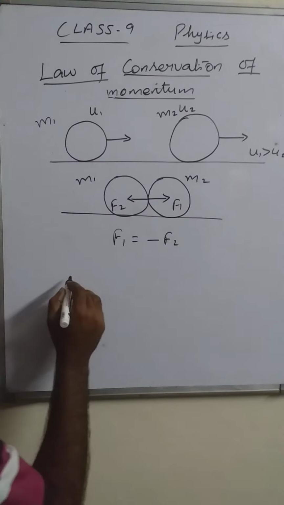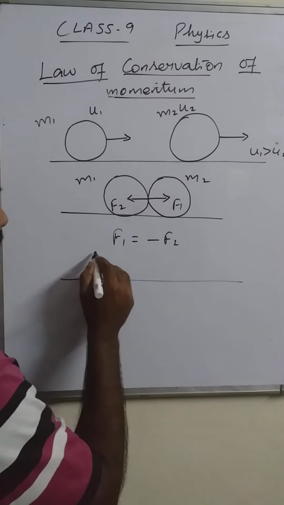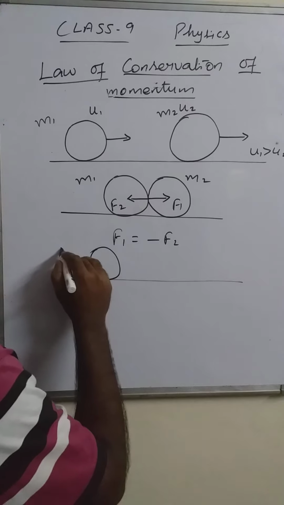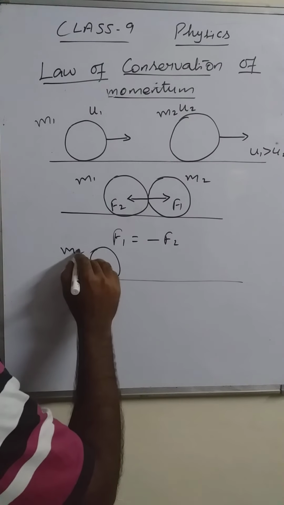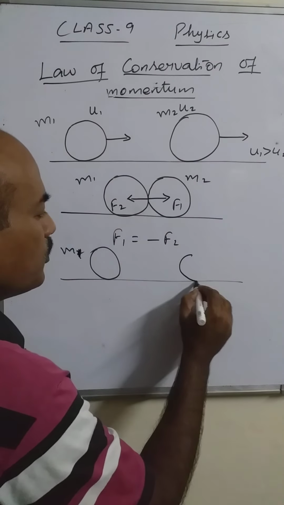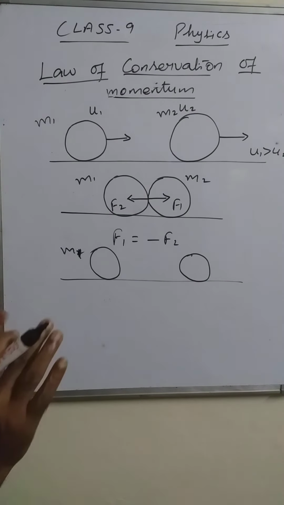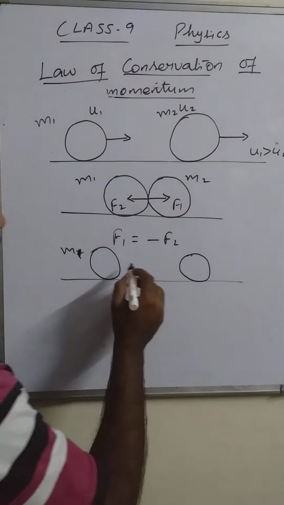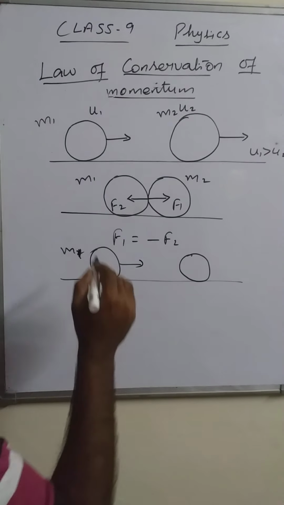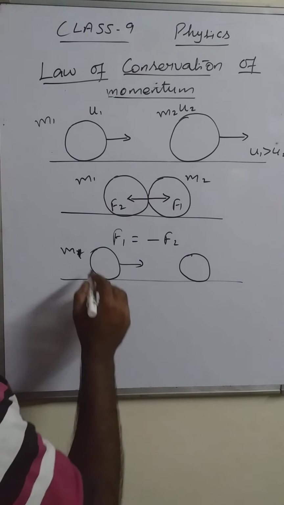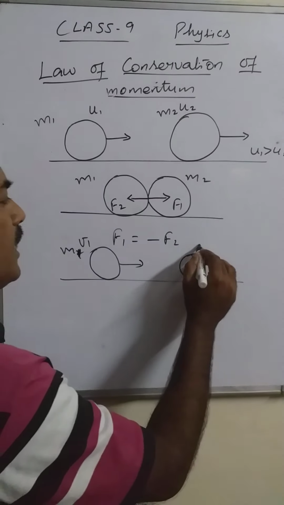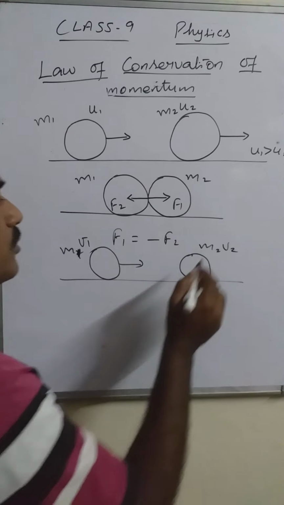Let us assume that after collision they part from each other, and its velocity becomes v1 and its velocity becomes v2.